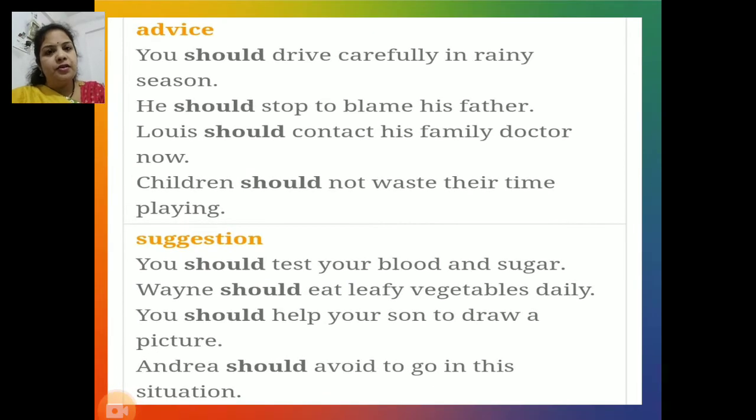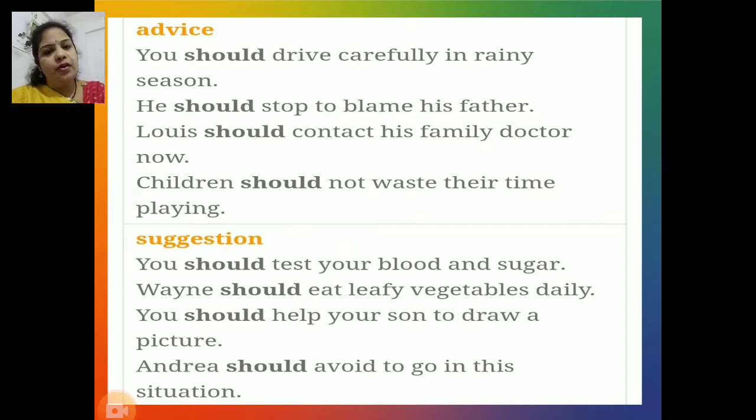Next function, showing advice or giving advice. You should drive carefully in rainy season. He should stop to blame his father. Louis should contact his father. Louis should contact his family doctor now, and children should not waste their time playing. In all these sentences, should conveys advice.